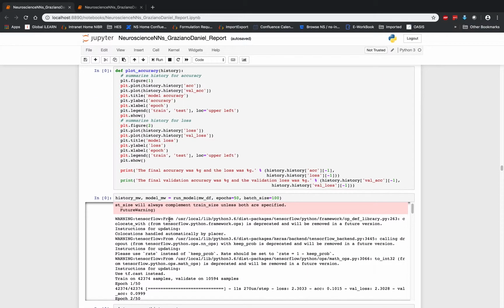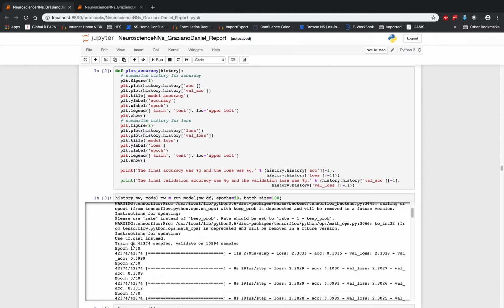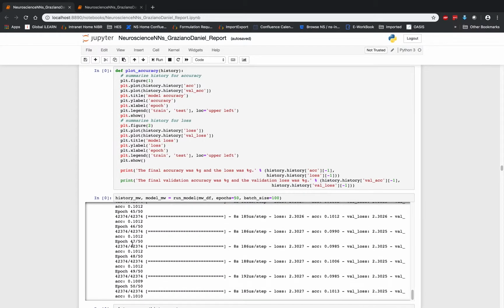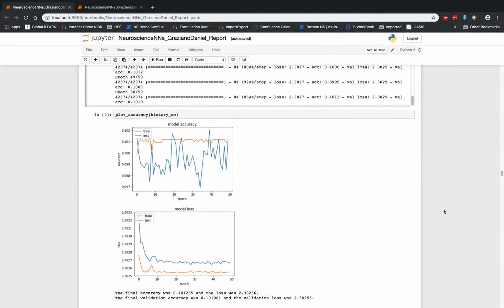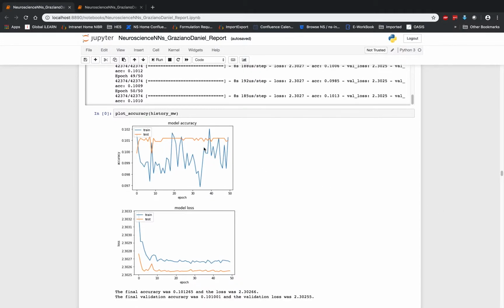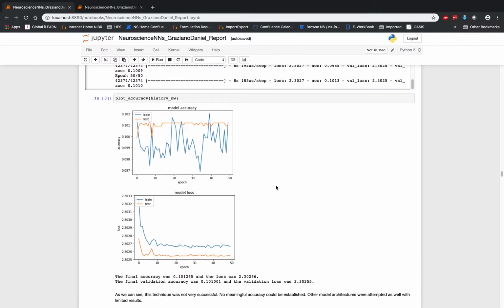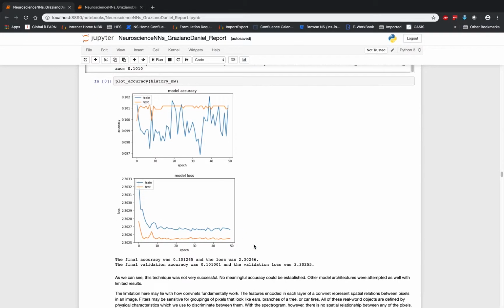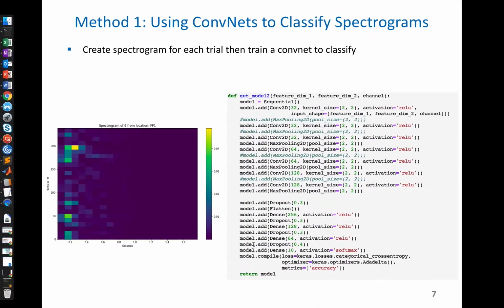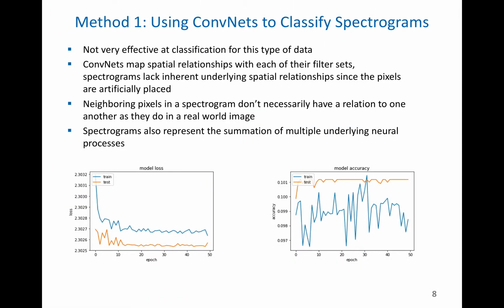We then move down here to, you can see, the results of this. We train it and it goes for a long time. The issue we had here is that the data was not really well suited to this. As you can see, we don't really achieve very good accuracy, and the loss was less than stellar. We could see the loss never really changes for the test set, and it kind of plateaus for the training set as well. The reason we think this happened was because spectrograms are difficult to classify by convolutional neural networks.